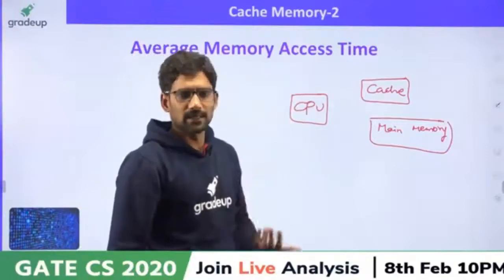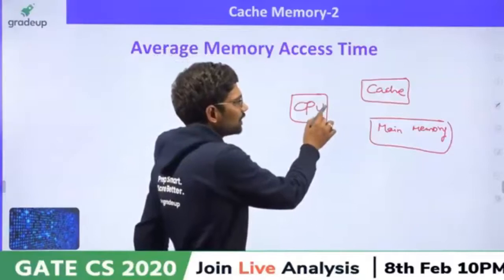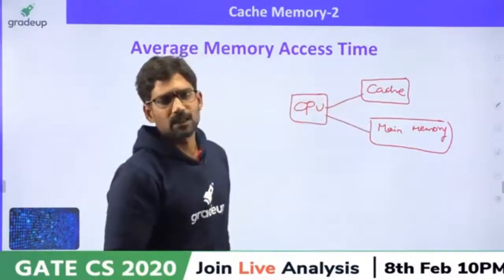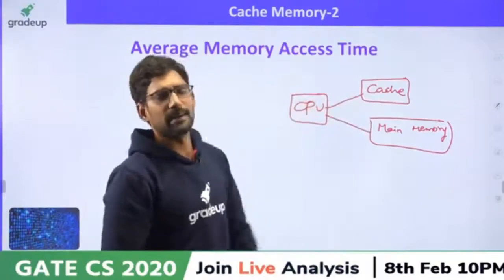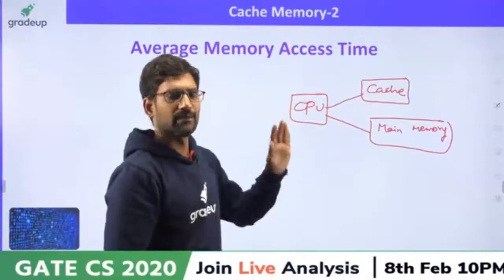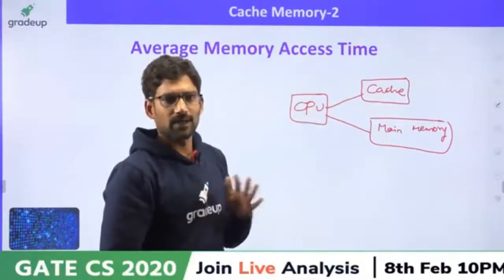CPU is requesting some content. How it is requesting means it's a common request for both cache memory as well as main memory. That means cache memory and main memory can directly communicate with the processor. They can directly read, they can directly write. Okay?